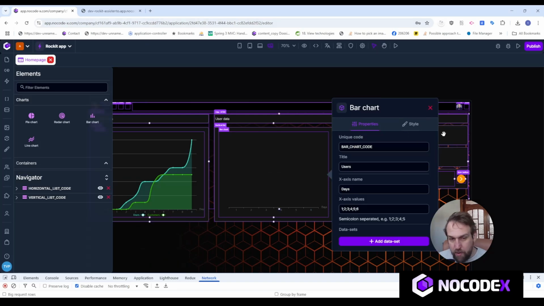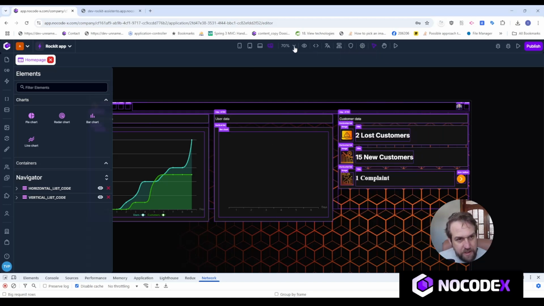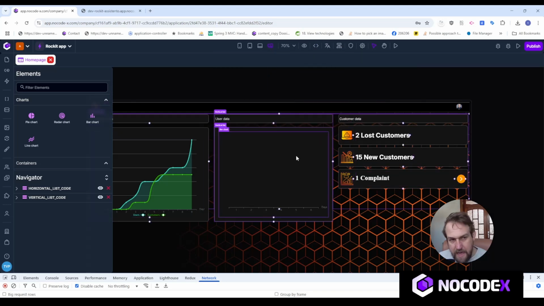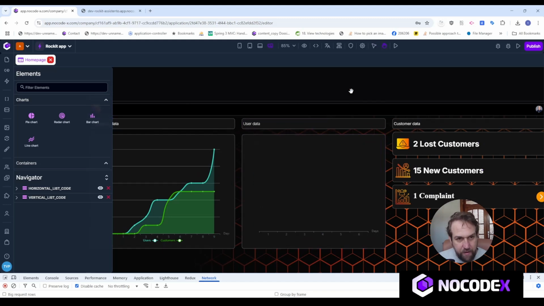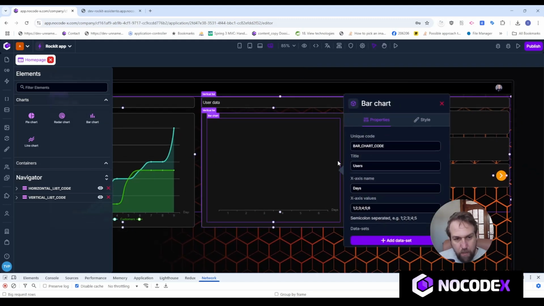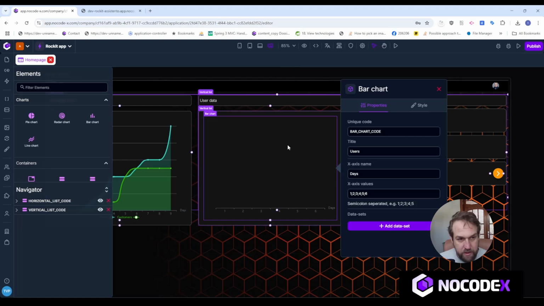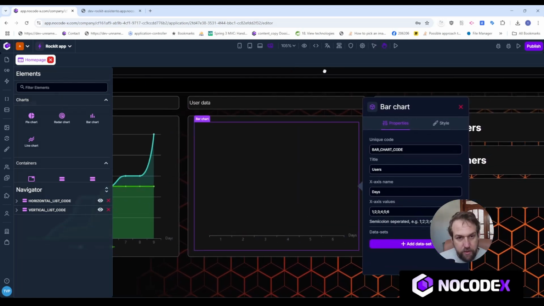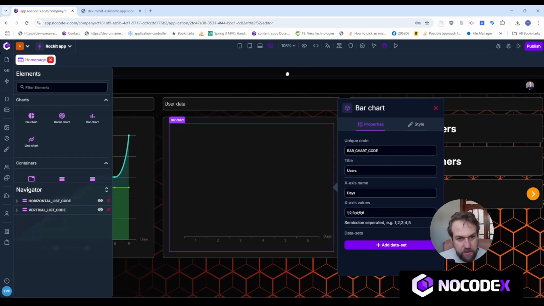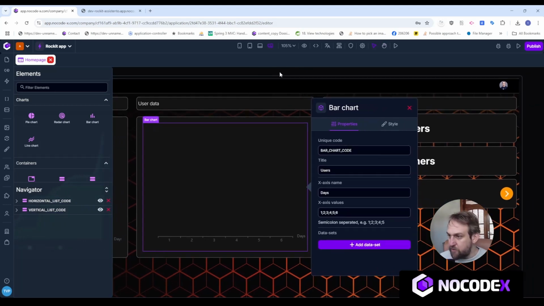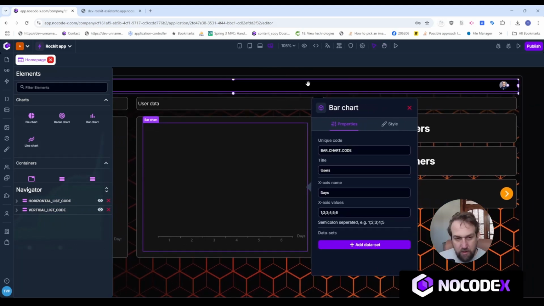So let me just open up NoCode-X for a second right here, like this. And as you can see, let's quickly toggle off the borders. And as you can see here, I have my bar chart. And if I open this bar chart up, I get all the settings of this bar chart right here. So let me zoom in on the bar chart so we can all see it really well. And let's just push the settings a bit to the left so my face is not covering it.